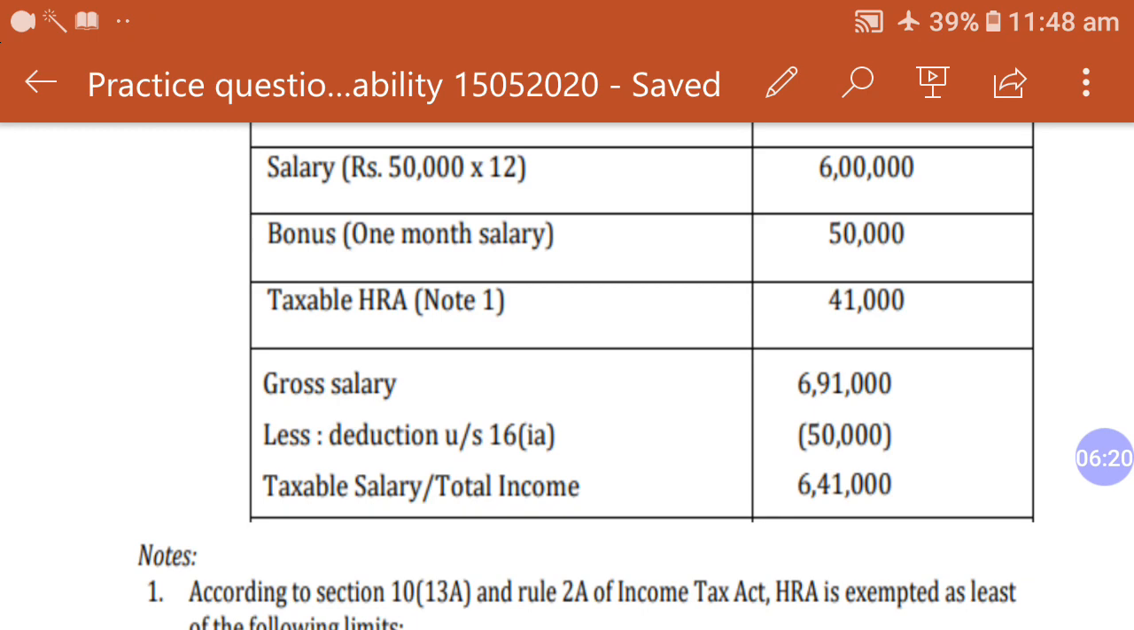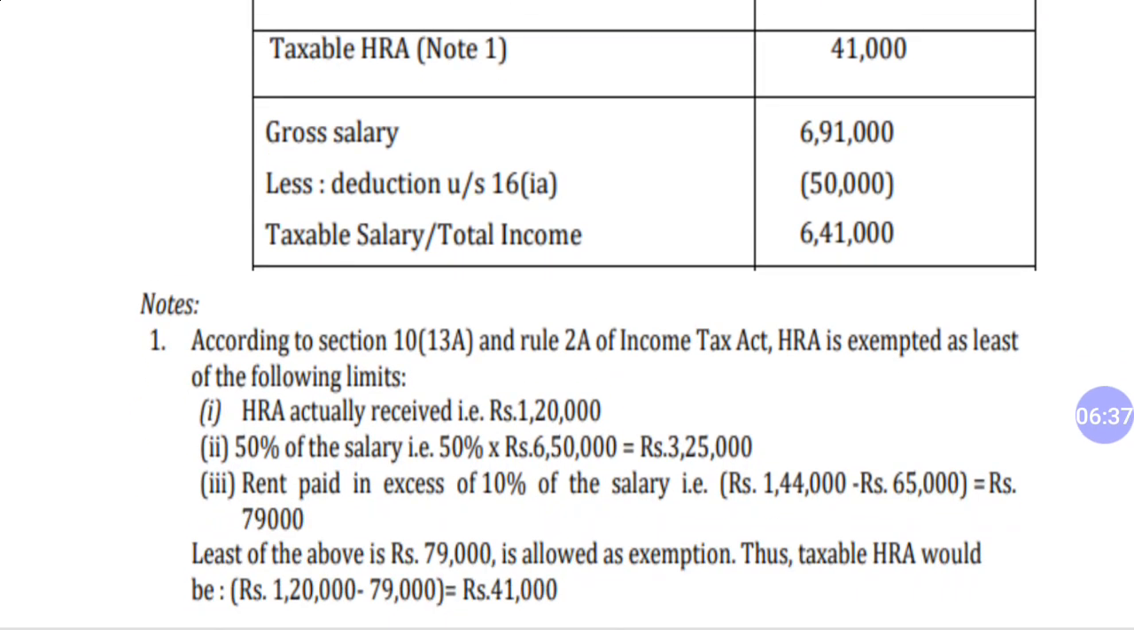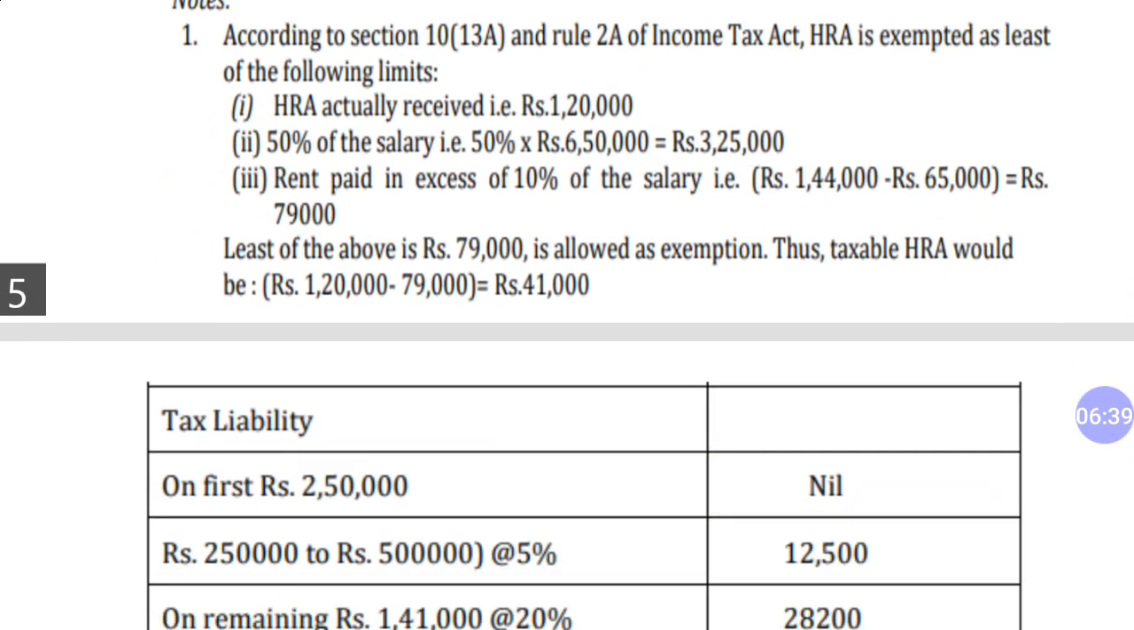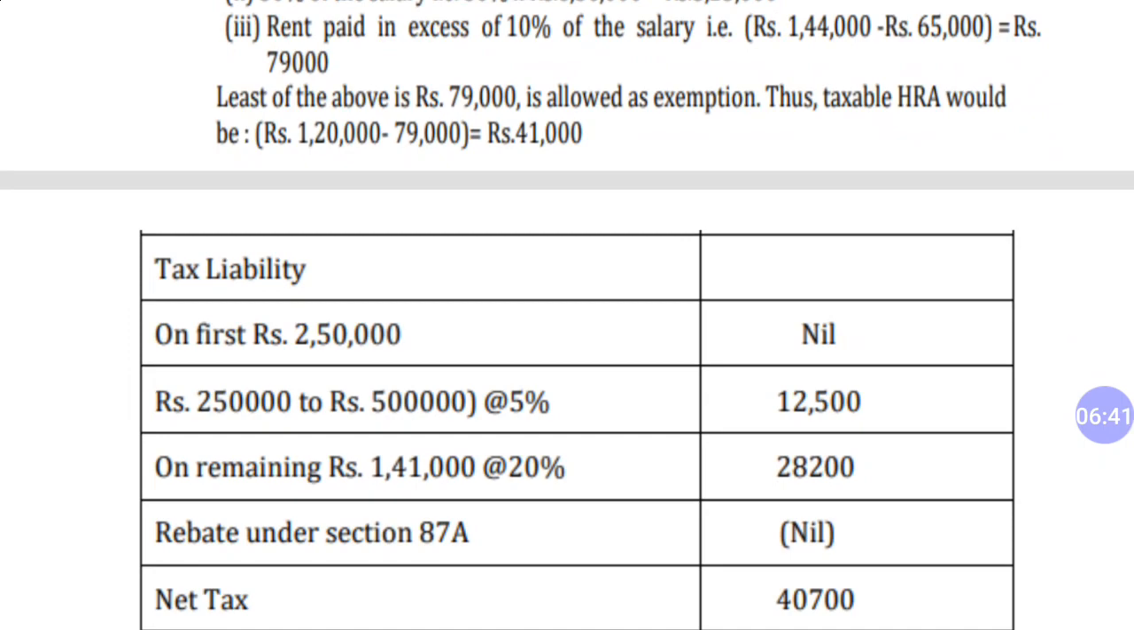Deduction under section 16A 50,000. Now the taxable amount of salary is 6,41,000. So as you can see, this is the total income or taxable salary in the second option. Now we have to calculate income tax on this amount. On the first 2,50,000 there will be no tax. On the remaining 2,50,000, 5%. On the remaining amount of salary income, it is 20%.